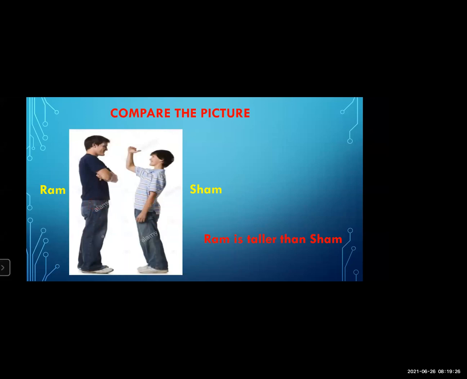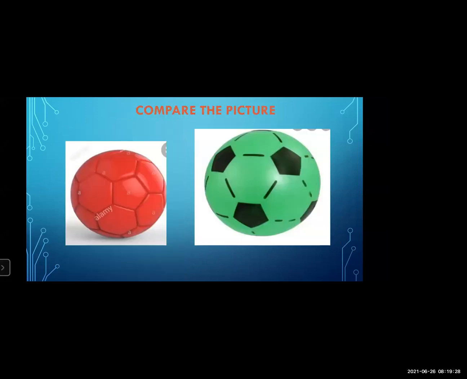Okay. Now, in the next picture, what can you see? Red ball and green ball. Very good. So in this picture, how can we compare them with one another? The green ball is bigger than the red ball.